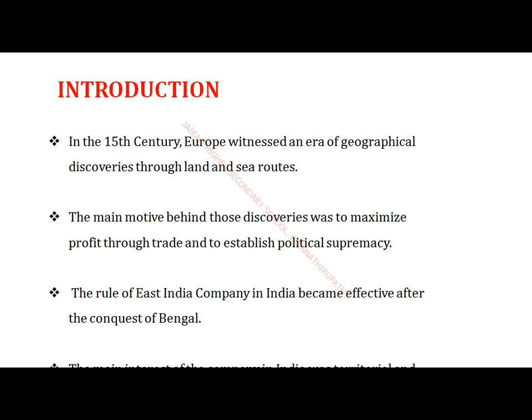In your previous session, chapter 1 in history, you learned about the sea voyages. Here we can see the example of Vasco da Gama in the year 1498. Vasco da Gama of Portugal discovered a new sea route from Europe to India. In India, especially in the state of Kerala, Calicut is the first place where the first foreigner, Vasco da Gama, reached our nation. So these were the main concepts of how the foreigners reached our nation.